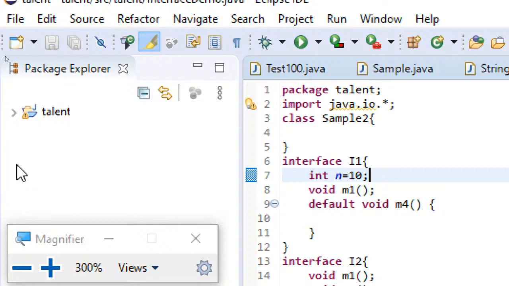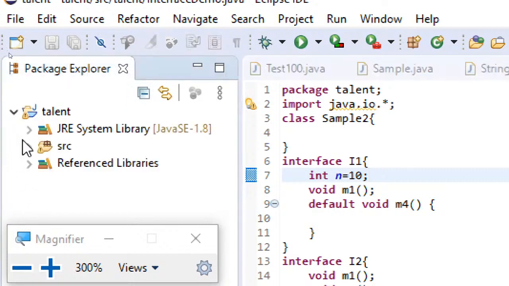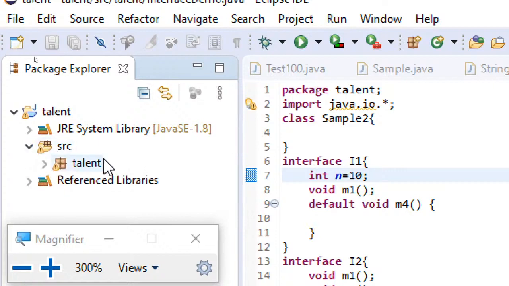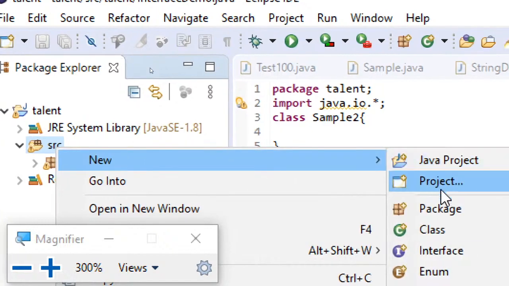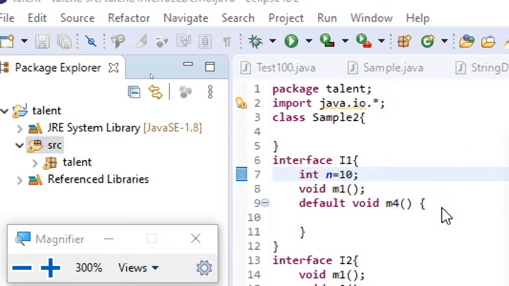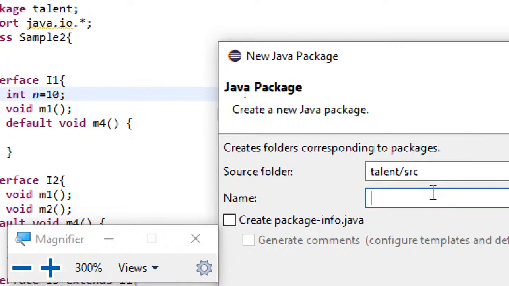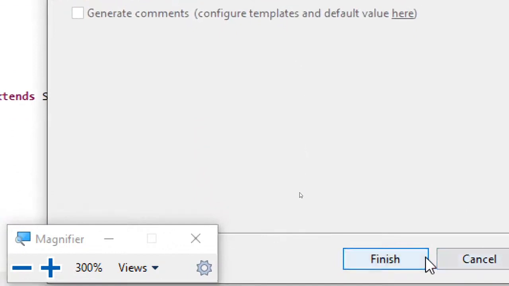In the last session I gave you an overview of Eclipse, how you are going to create all that and how you are going to use it. Now here I'm expanding my source package, and here you can see the src folder. In my src folder I'm doing a right click and going for New, and then here you can see Package. Just click on Package, and then give a name. I'm using the name pack1, and click on Finish.